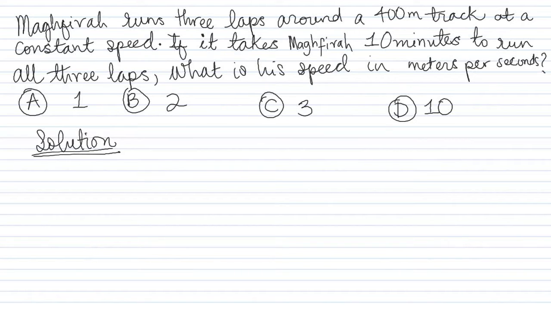This is another SAT style question, and it involves the topic of constant speed. So speed equals distance over time. And we're given a question. Maghfira runs 3 laps around a 400-meter track at a constant speed. If it takes Maghfira 10 minutes to run all 3 laps, what is her speed actually?